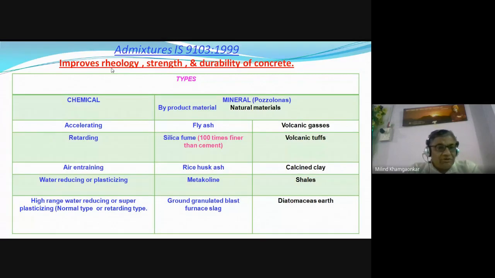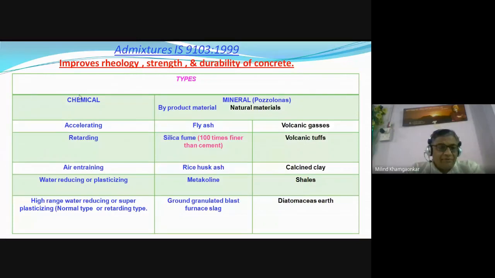So admixtures improve the rheology, the strength, and the durability. Rheology not only includes workability but all the parameters of workability as well as the parameters of the hardened concrete, that is, the voids or the pores in the concrete.